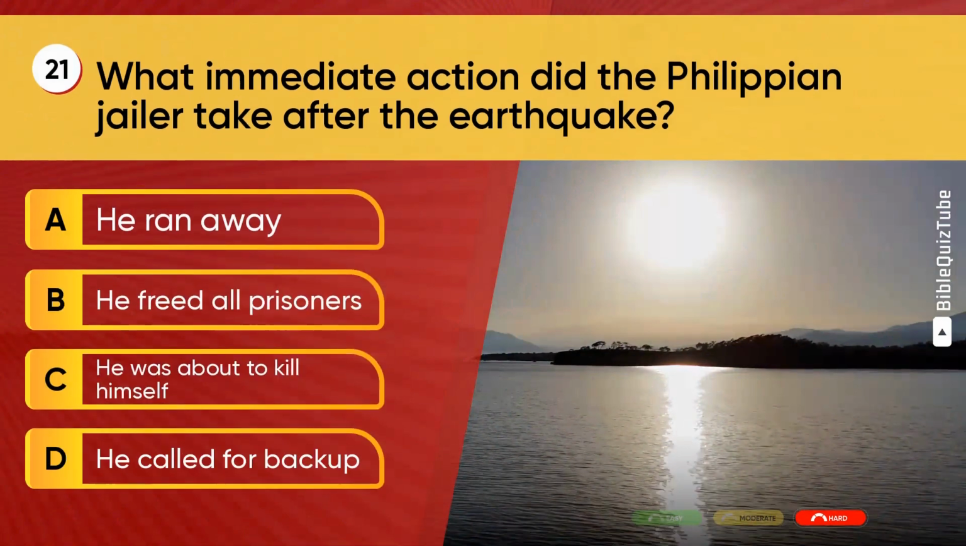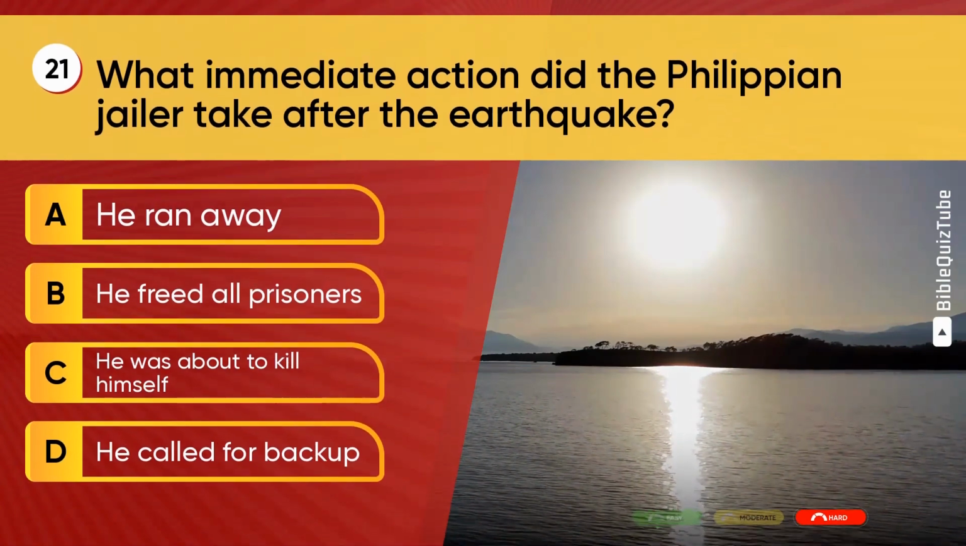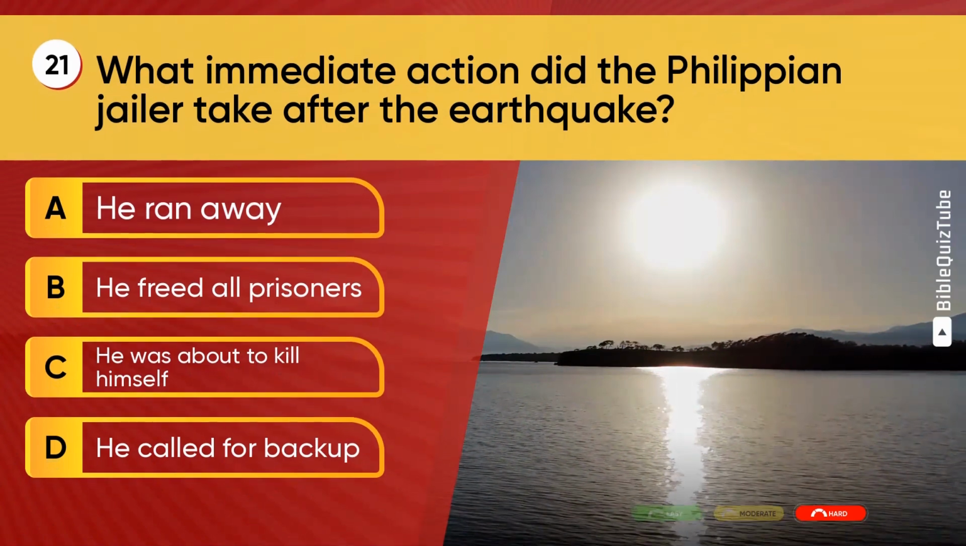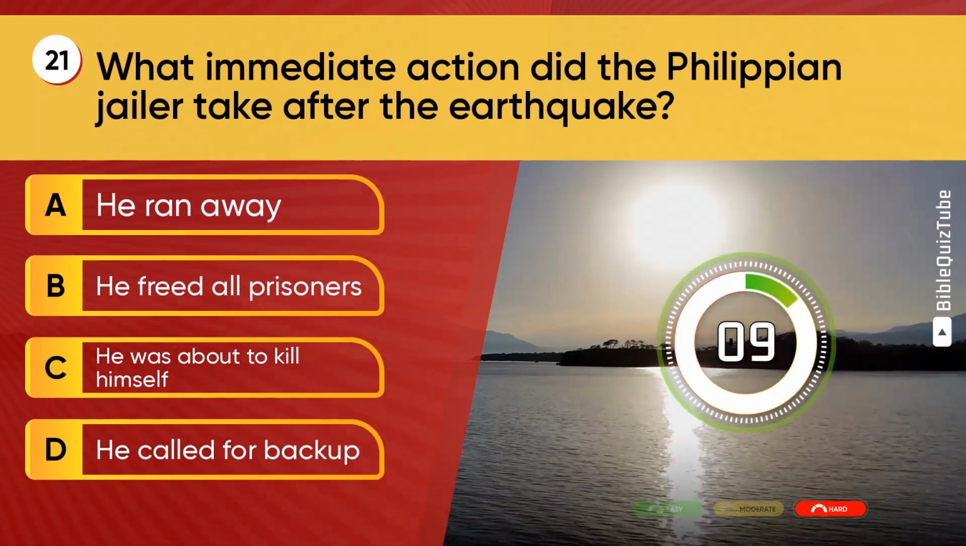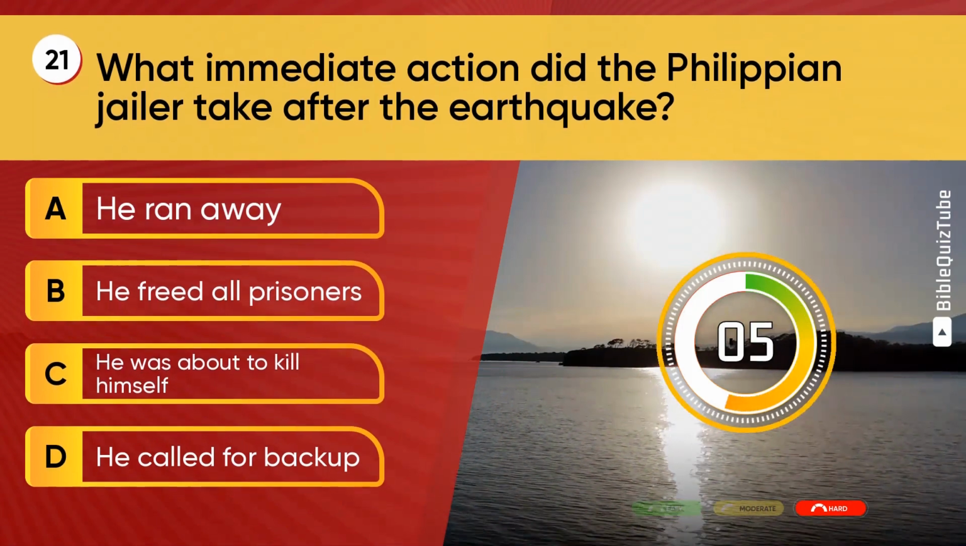Question 21. What immediate action did the Philippian jailer take after the earthquake? A. He ran away. B. He freed all prisoners. C. He was about to kill himself. D. He called for backup.